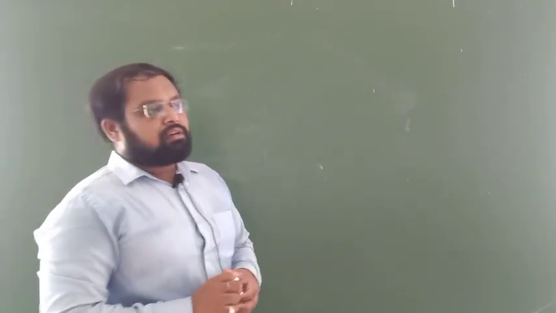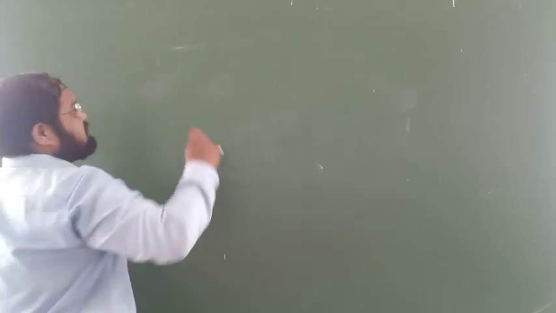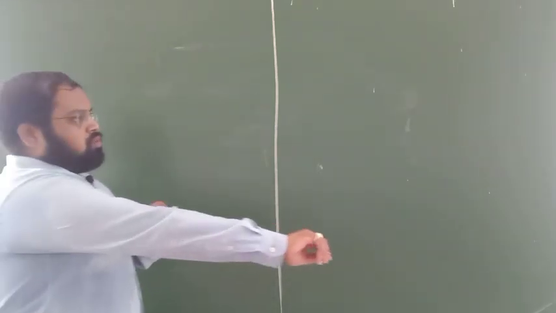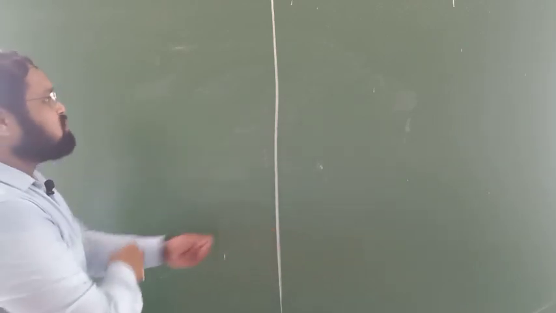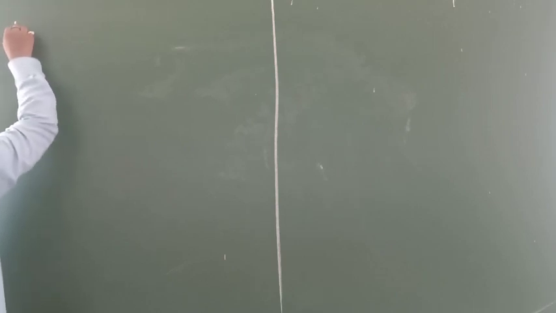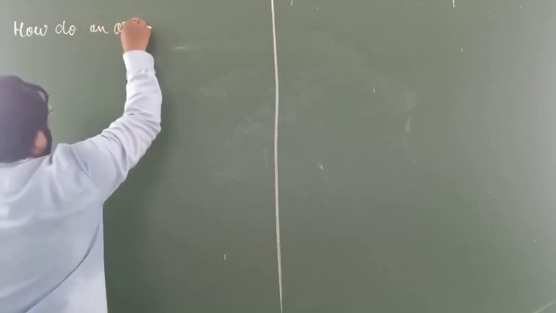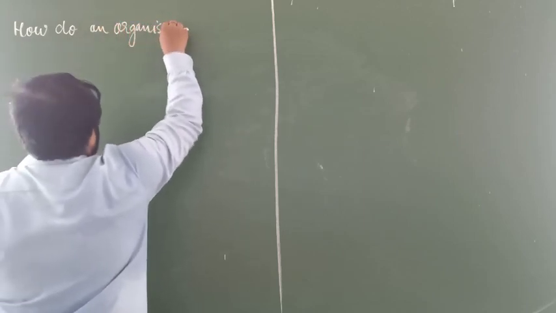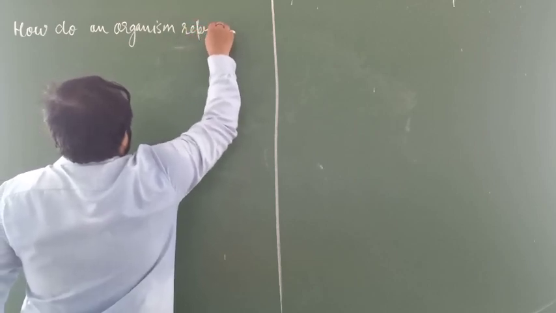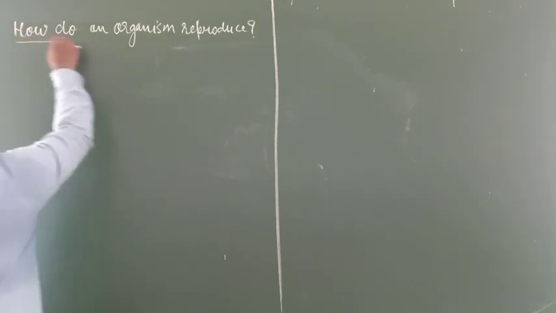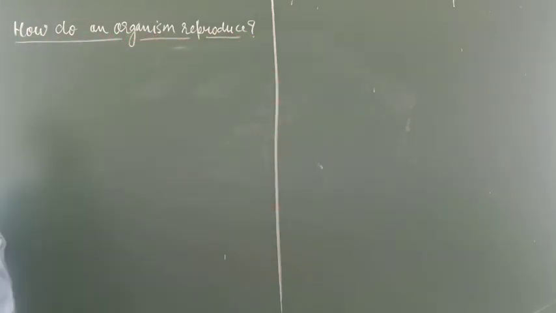Today we are going to discuss the revision part of the third chapter, that is, how do organisms reproduce? It means simply reproduction. The chapter name in your NCERT book is: How do organisms reproduce? This is the question mark, and this is the chapter name.